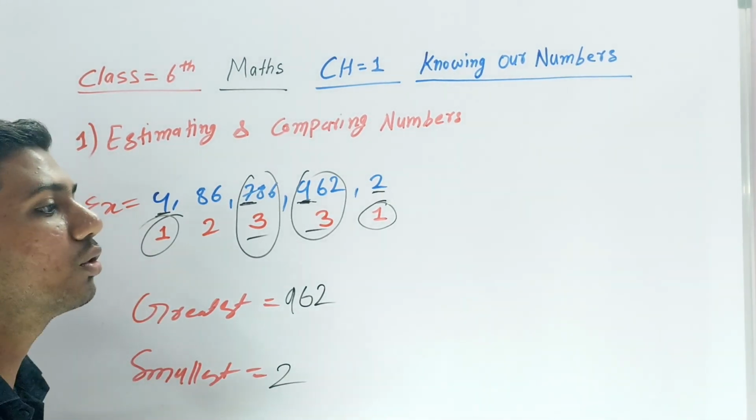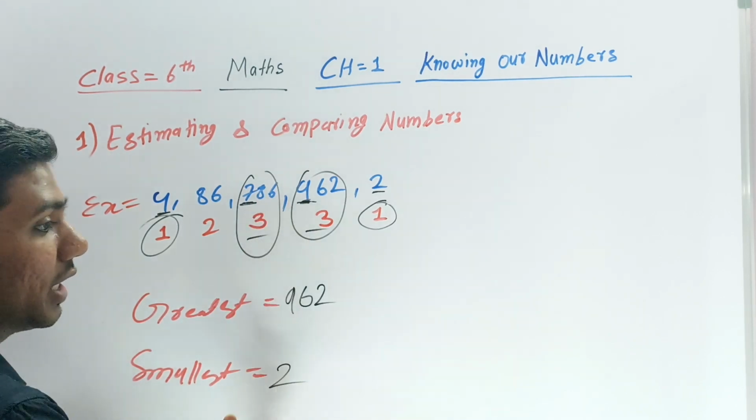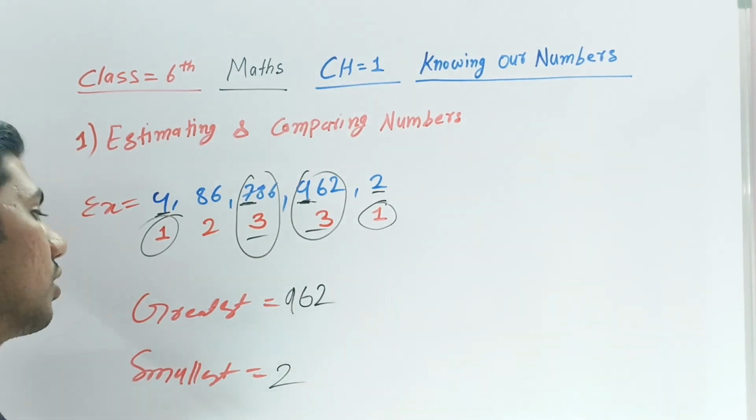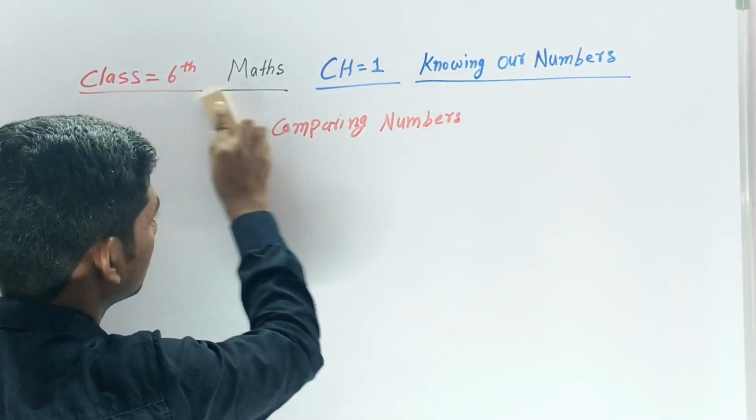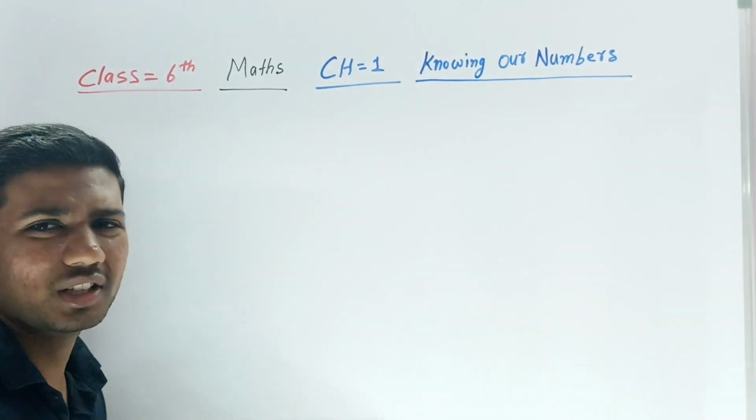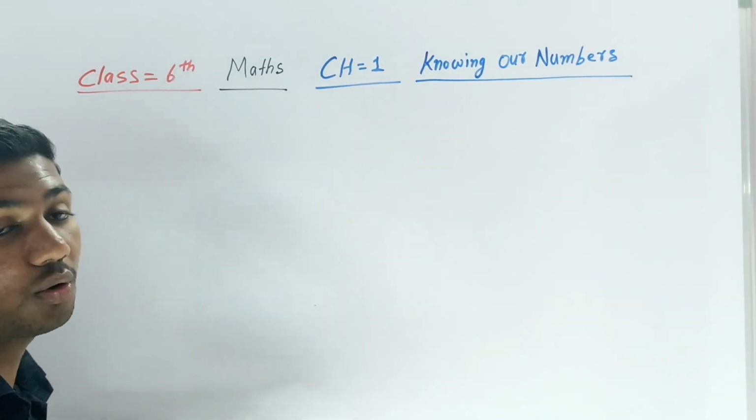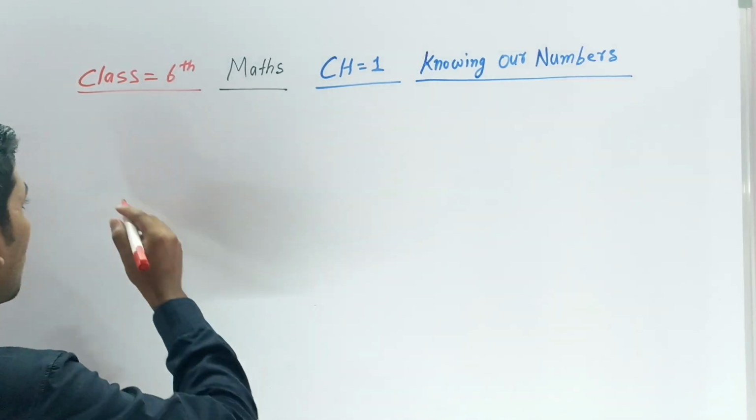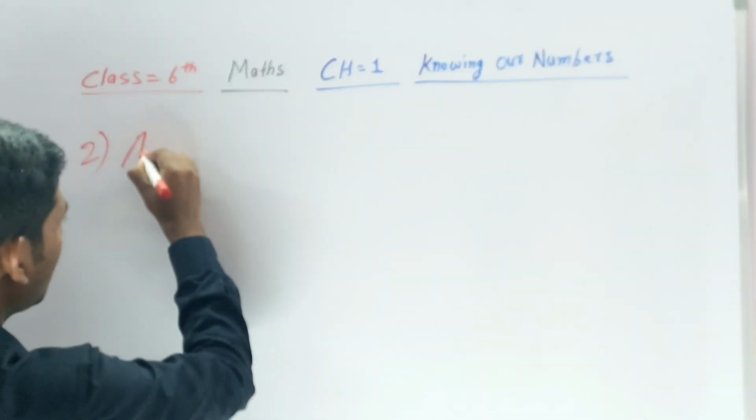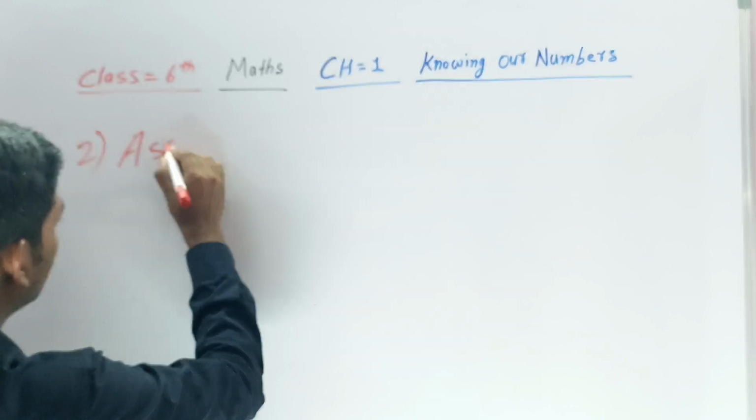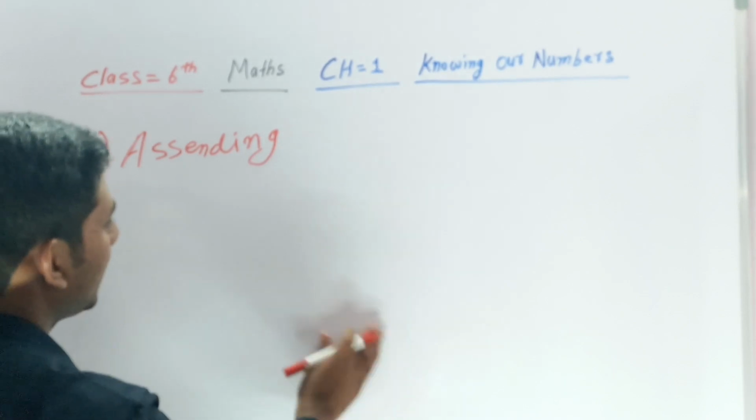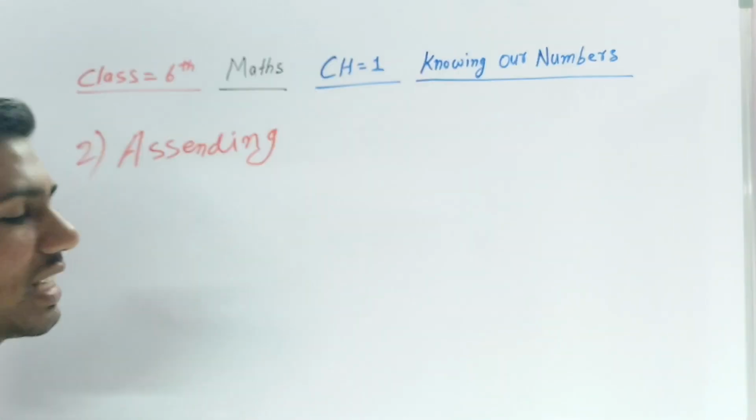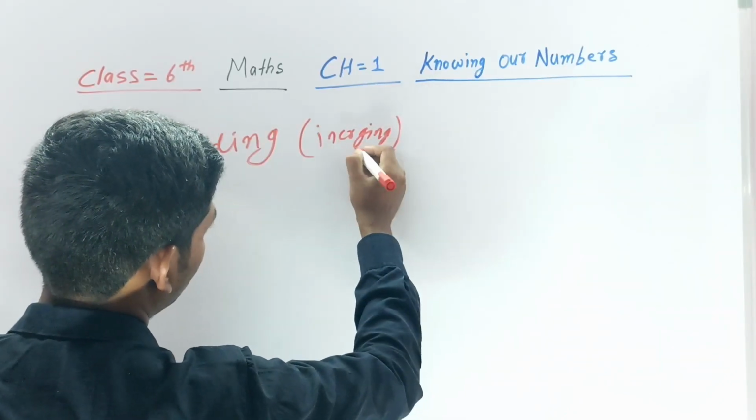So now we have talked about greater and smaller numbers. Is it completed here? Now I'm going to talk about ascending and descending order. Greater and smaller you already understand. Let's talk about the second topic, ascending and descending order. First of all, let's talk about ascending. Ascending means what? Ascending is also known as increasing numbers, increasing like that.